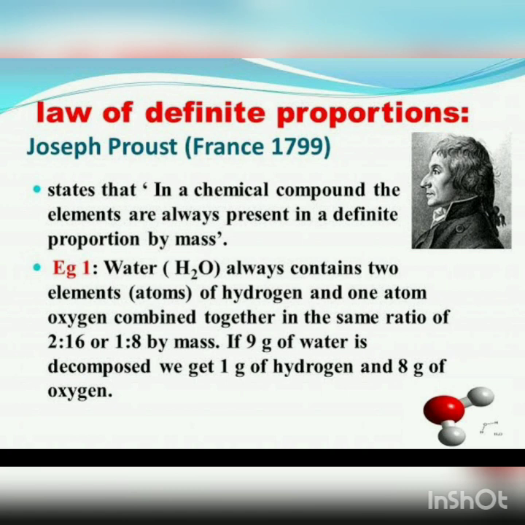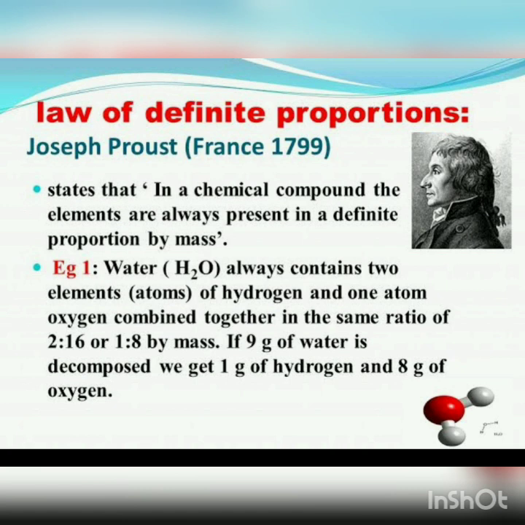Let me give you another example for the same compound. As we know, according to the law of definite or constant proportion, hydrogen and oxygen are always combined in the same ratio by their mass, that is 1:8. Now suppose we want to form water and we are taking 3 grams of hydrogen.